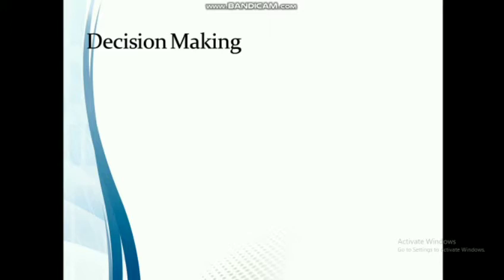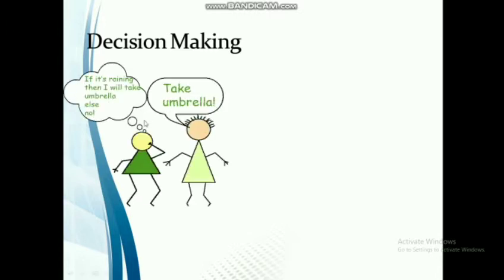So let us see this with a real life example. In this diagram, you can see that the decision has to be made on whether to take an umbrella or not. That is, taking an umbrella is based on the decision.